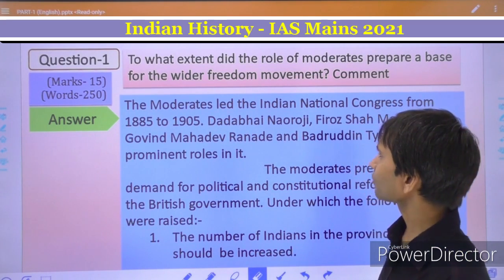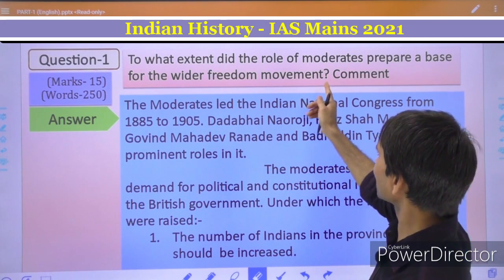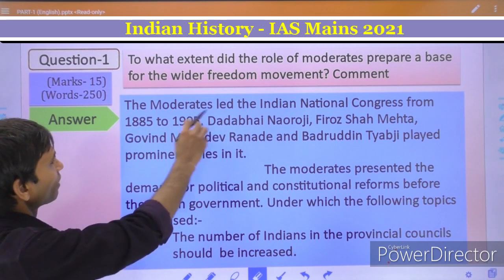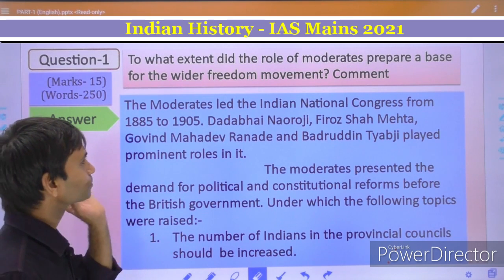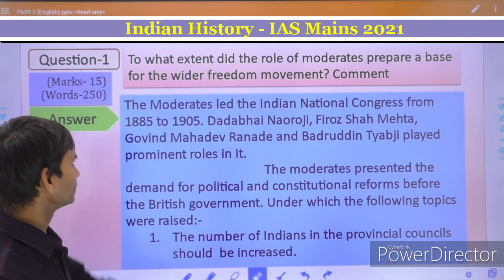Okay, so now let's start. That is the question: to what extent did the role of the moderates prepare a base for the wider freedom movement? Comment. The student has started the answer in this way.